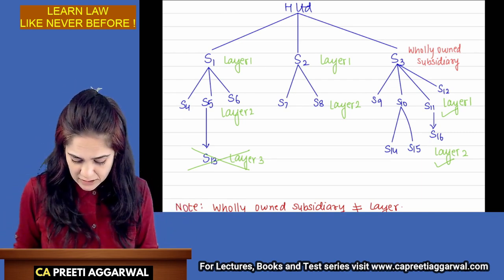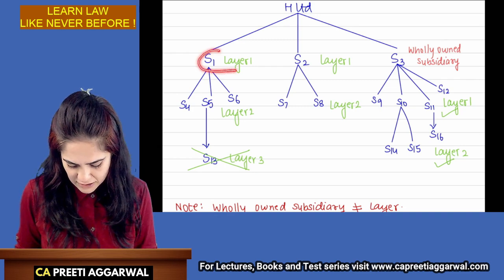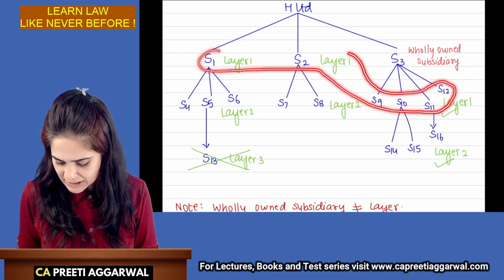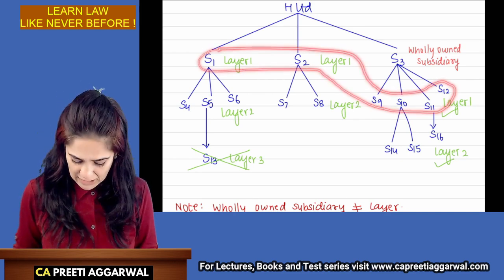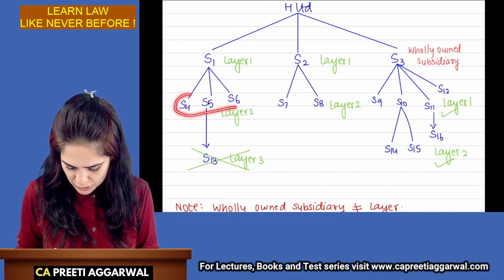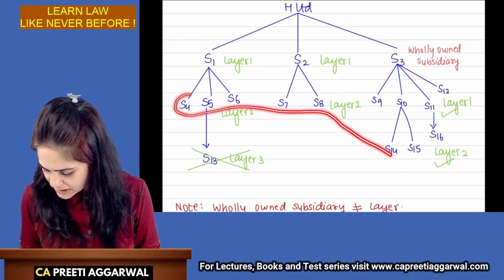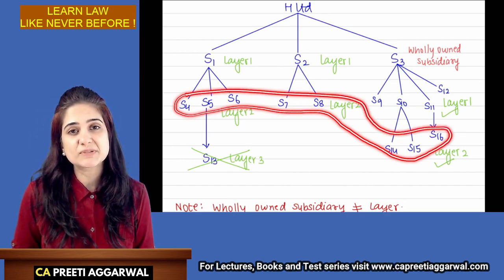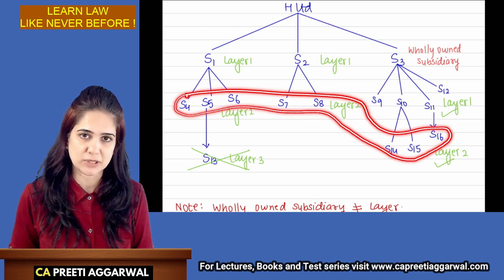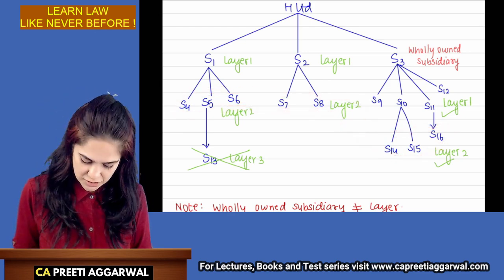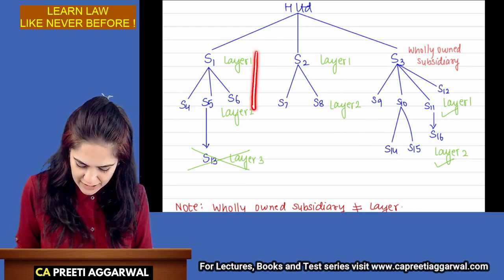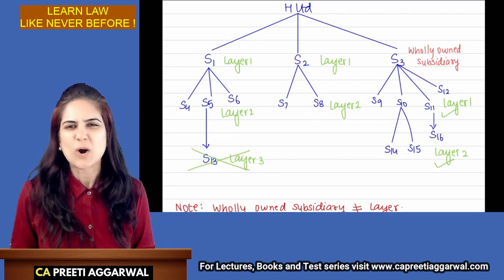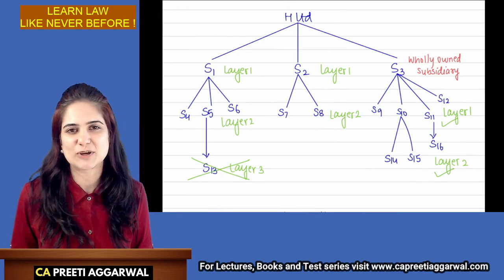Now, in the first layer, I have 1, 2, 3, 4, 5, 6 subsidiaries. That's okay. Second layer, I have 1, 2, 3, 4, 5, 6, 7, 8 subsidiaries. That is okay. There is no restriction on the number of subsidiaries in the horizontal propagation. But there is a restriction on the vertical proposition. It means I can have only 2 layers. That's it. 2 levels down. This is not allowed. All this will not be asked in your exam. It's just for your knowledge.